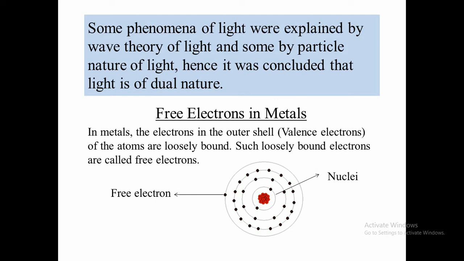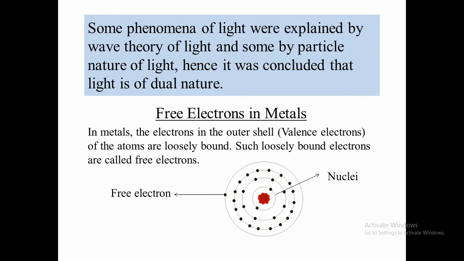Phenomena like interference, diffraction and polarization of light can be explained on the basis of wave theory, and phenomena like the Compton effect and photoelectric effect can be explained on the basis of the quantum theory of light, or photons, which are packets of energy. Hence, light has dual nature. That means it has two characteristics.